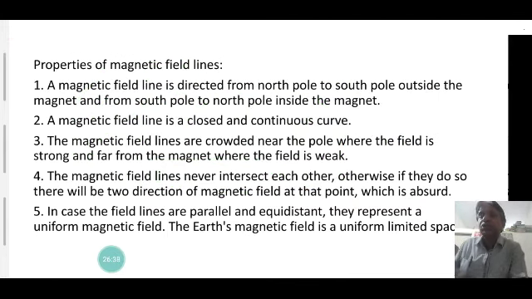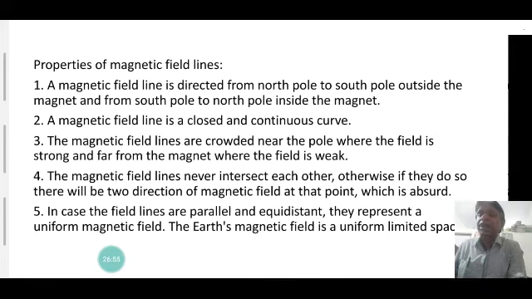Magnetic field lines form closed curves. They are crowded near the poles where the field is strong. Magnetic field lines never intersect each other; otherwise there would be two directions of the magnetic field at that point, which is not possible.